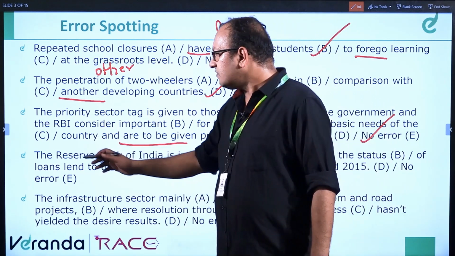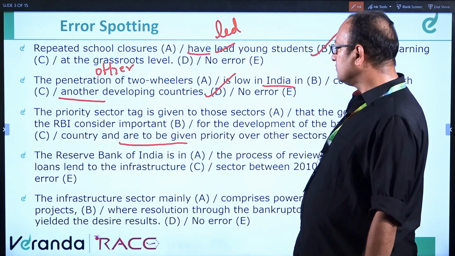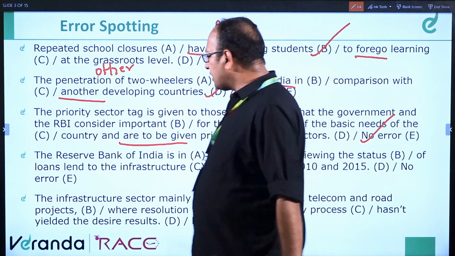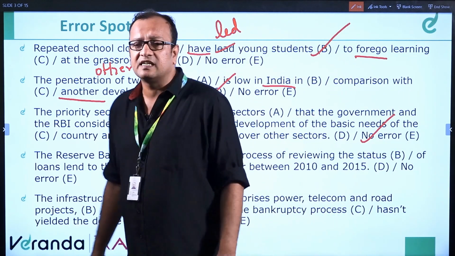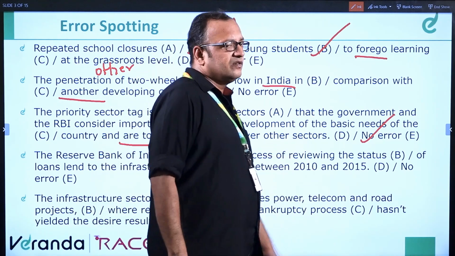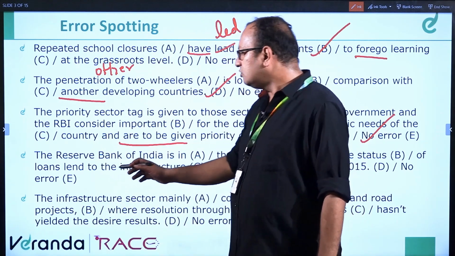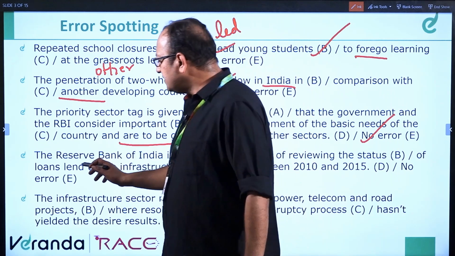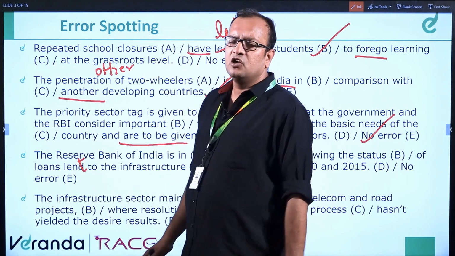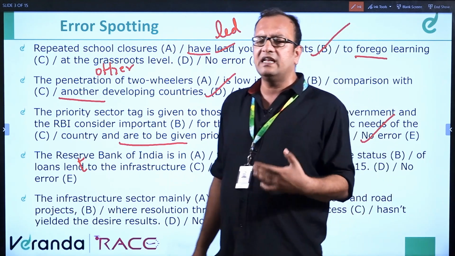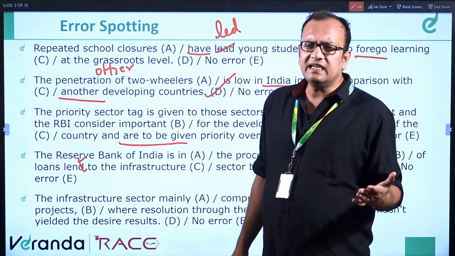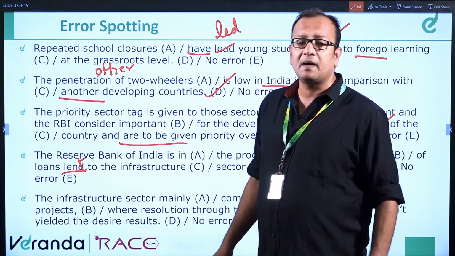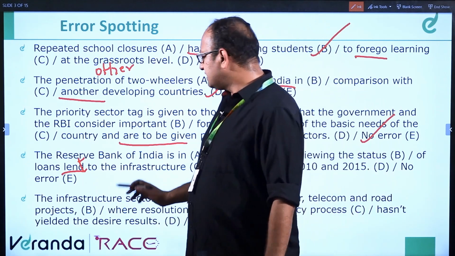Next question. The Reserve Bank of India is in the process of reviewing the status of loans lent to the infrastructure sector between 2010 and 2015. Loans lent: it should be L-E-N-T, the past tense. L-E-N-D is the present tense form: lend, lent, lending, lends. So the error is in part C.